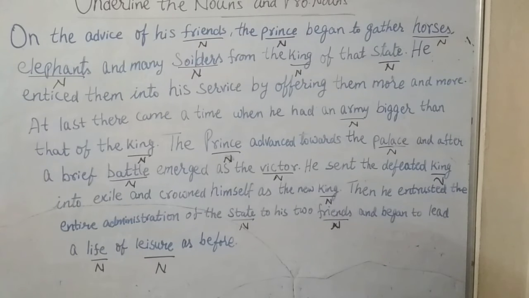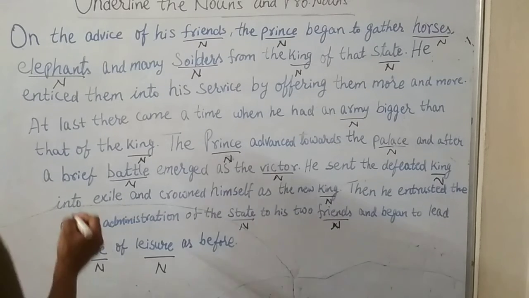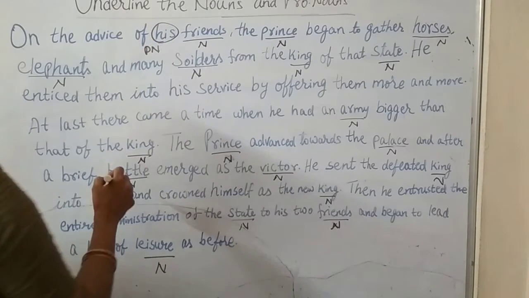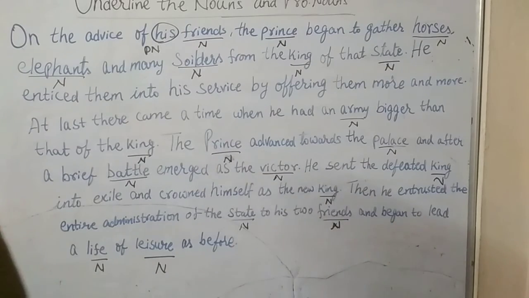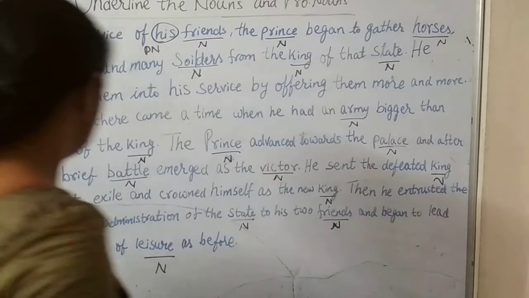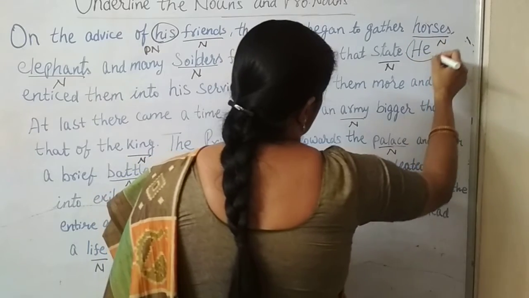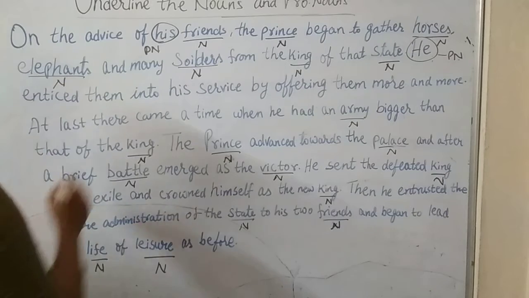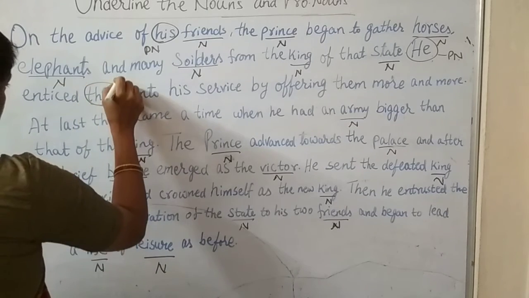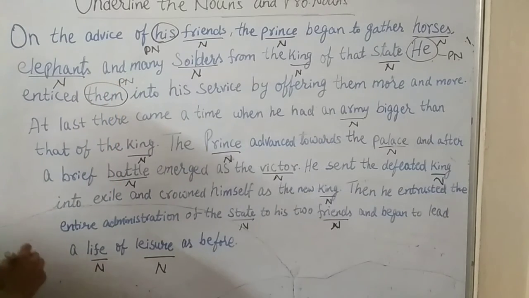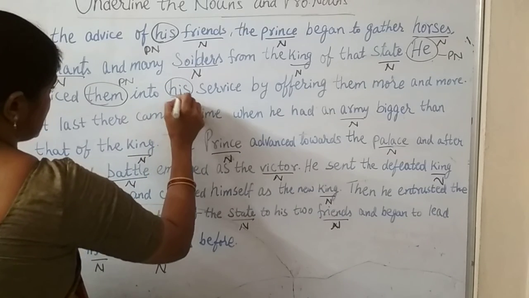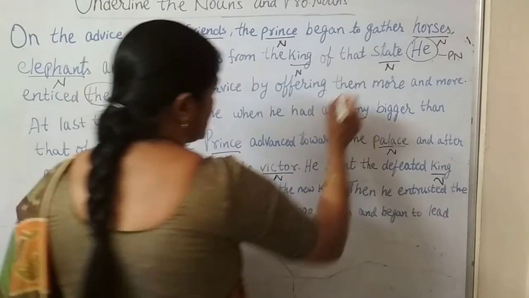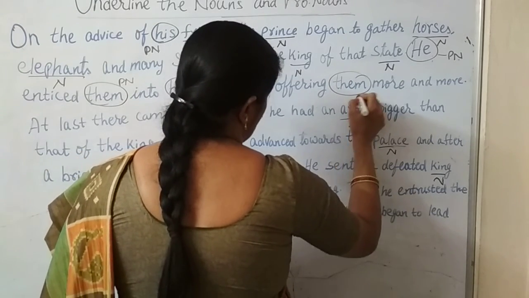There are so many nouns we have. Now let's see what the pronouns are. We are going to circle the pronouns. His, pronoun. Then what else do we have? He is a pronoun. He is a pronoun. Then them is a pronoun. His is a pronoun. By offering them, them again is a pronoun.